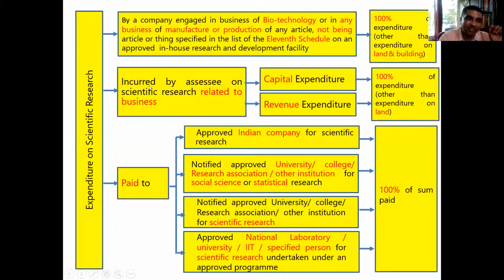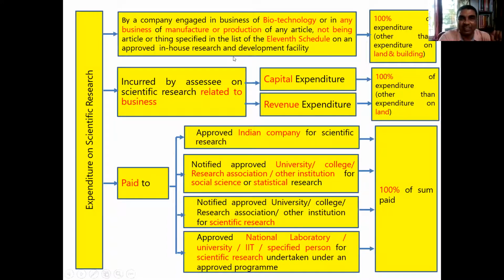Similarly, if some expenditure is incurred by the assessee on scientific research related to business, for his own related business, then both capital expenditure and revenue expenditure are allowed. 100% of the expenditure is allowed, but other than land. Purchase of land for scientific research will not be allowed.